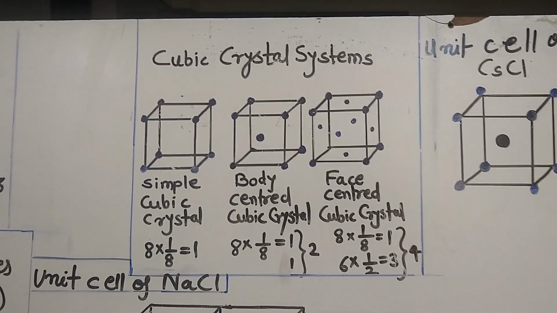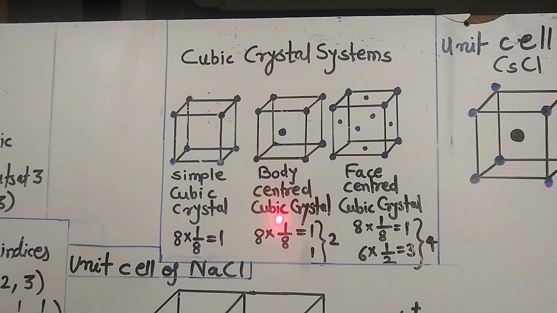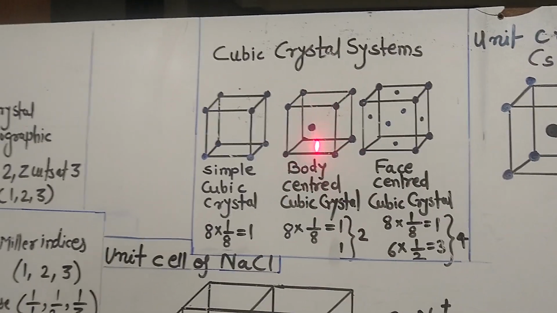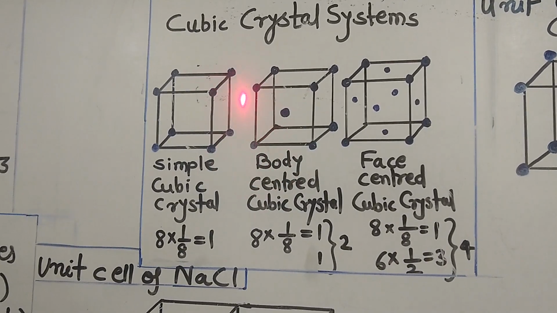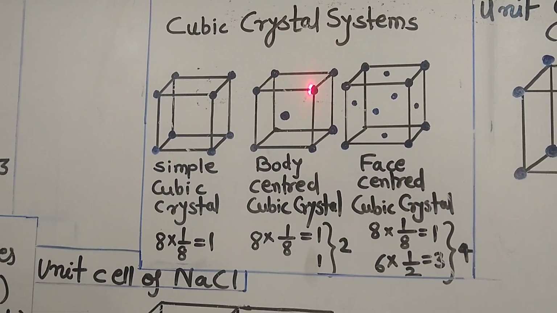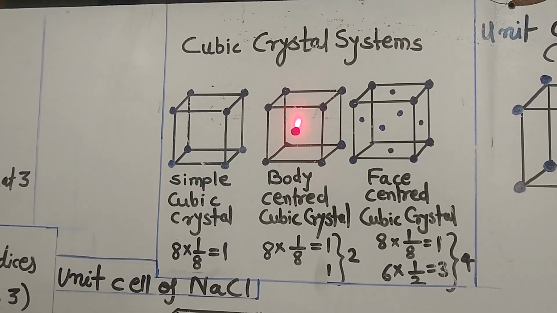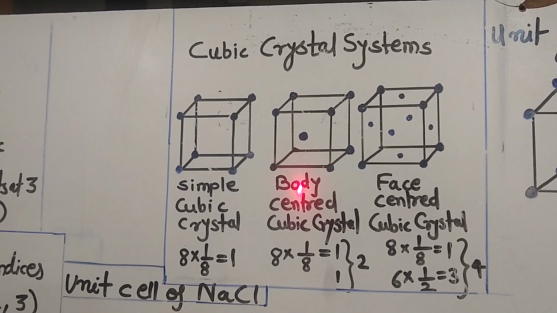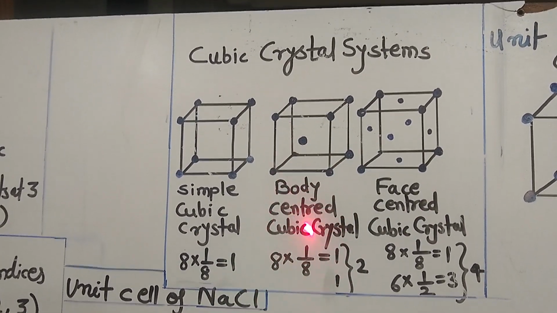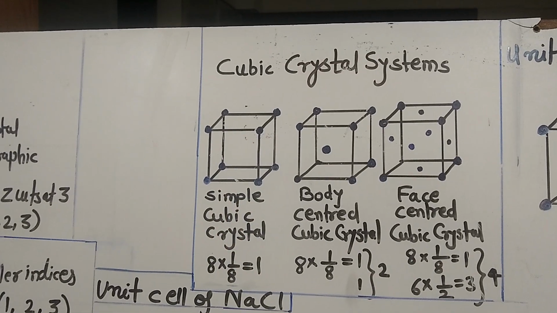Now let us consider the second type, that is body centered cubic crystal. So in case of body centered cubic crystal, what happened? The lattice points are not only present at the corner of the unit cell, but one of the lattice points is present at the center of the body of this unit cell. So in this way, the number of particles here will be different from that of the simple cubic crystal.